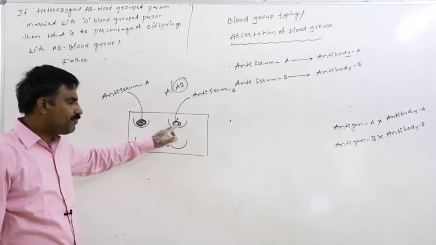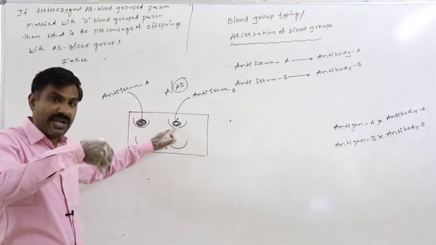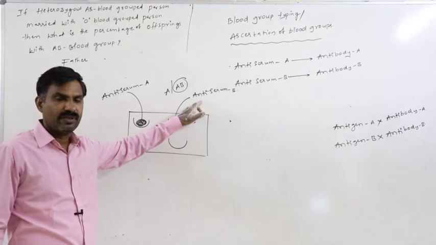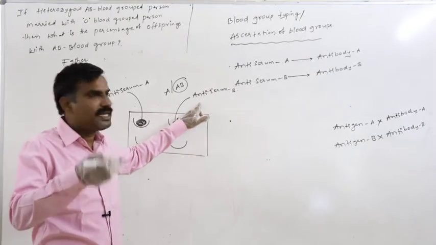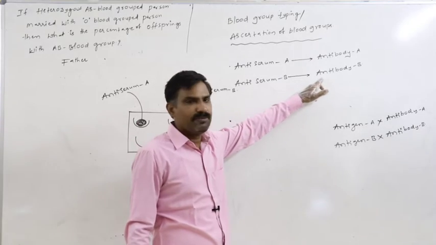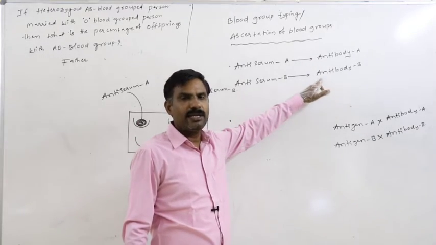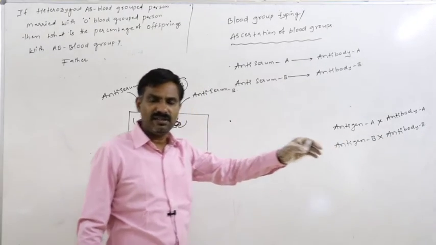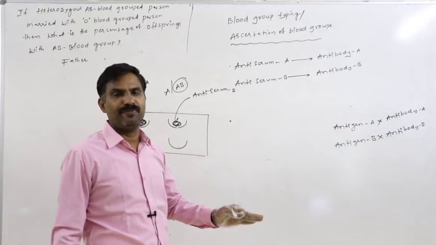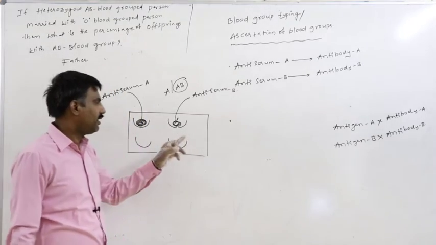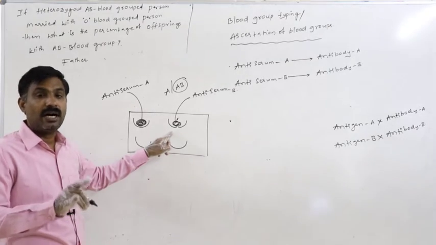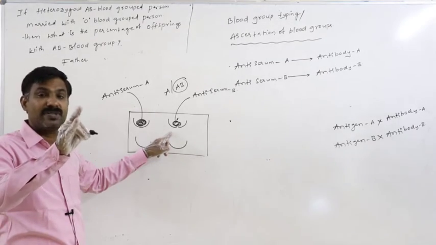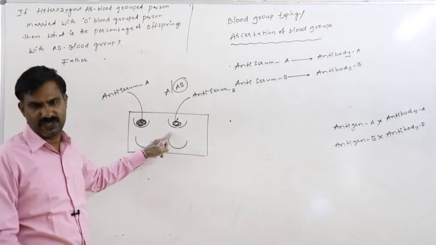Definitely, if this blood also reacts with the antiserum B, what is the antibody which is present in antiserum B? Antibody B. Antibody B always reacts with antigen B. So in the AB blood grouped person, on the surface membrane of the RBC, B antigen is also present.